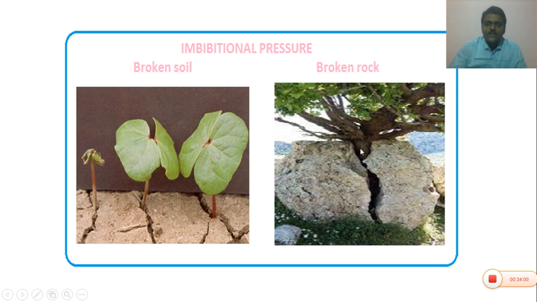After a longer period we can see that the rocks break into several bits, because the stem and root grow, absorb water and swell, and the rock breaks into several pieces. So the rocks are also broken due to the growing of plants.